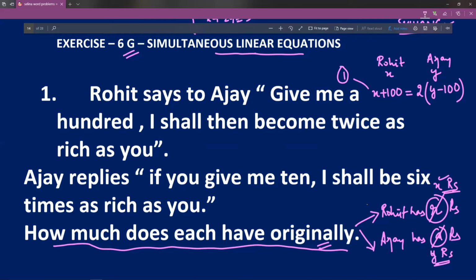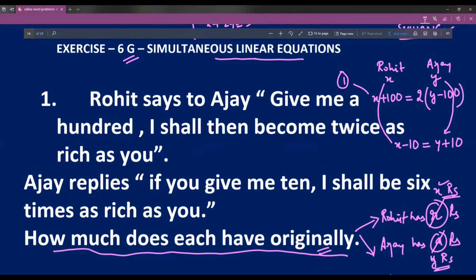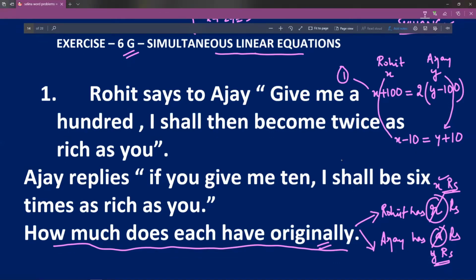Statement 2, Ajay replies, if you give me 10. That means if Rohit now gives Ajay 10, Rohit will become X minus 10 and Ajay will become Y plus 10. I hope this is clear and you are able to understand what I am saying. So I shall be 6 times as rich as you. So now Ajay will be 6 times as rich as Rohit. So this will be equation number 2.